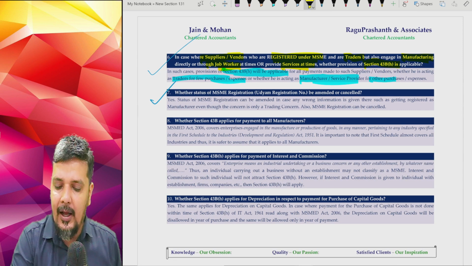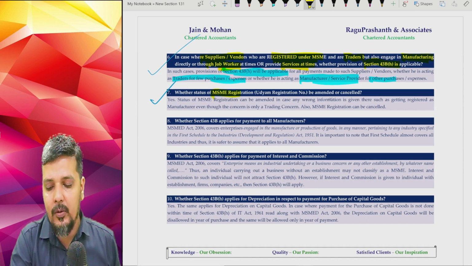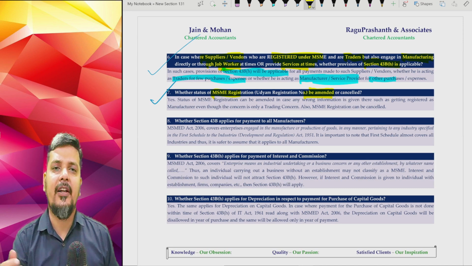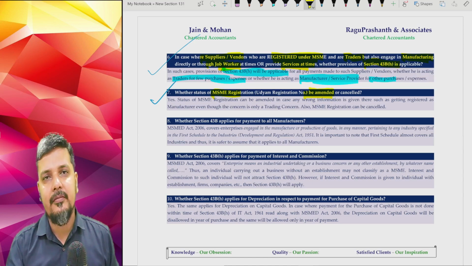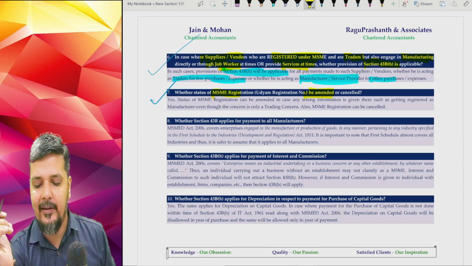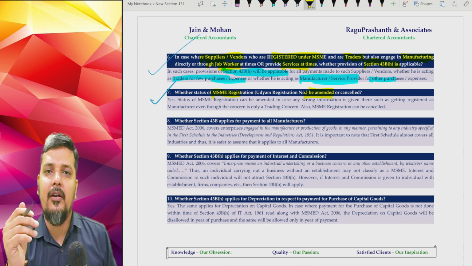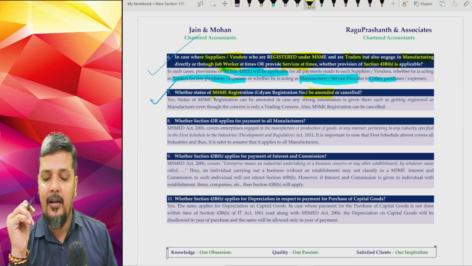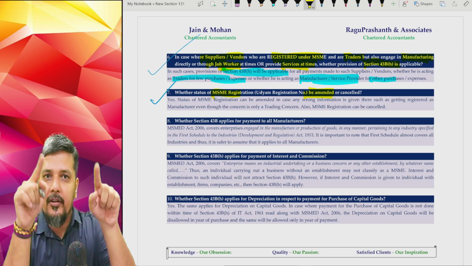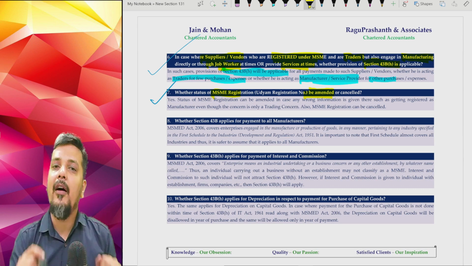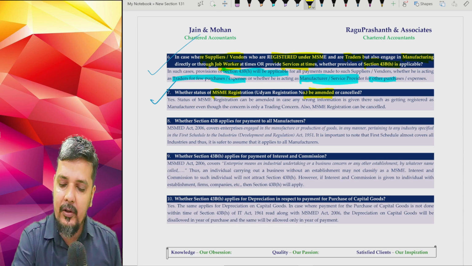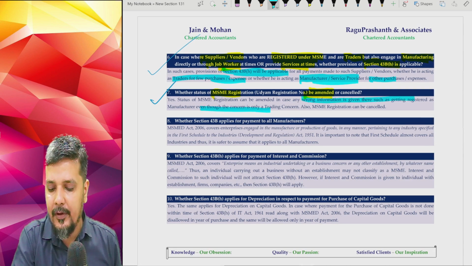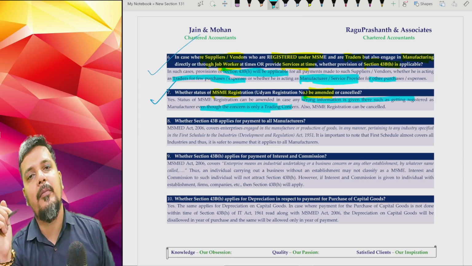In such cases, you can ask your vendor or supplier to amend their MSME registration, which is technically your Udyam registration. So please make sure that in such a case, you ask your vendor to correct the Udyam registration number. Why? Basically, he is a trader, but what he has shown in his Udyam registration is a manufacturer. So you can tell your vendor, please correct the information on your Udyam registration number.